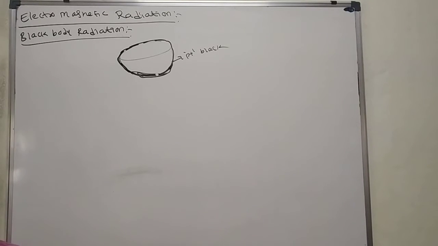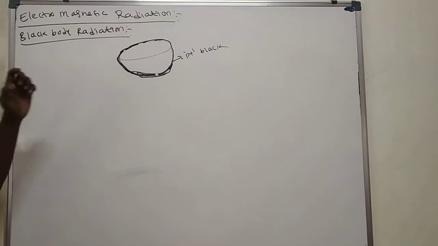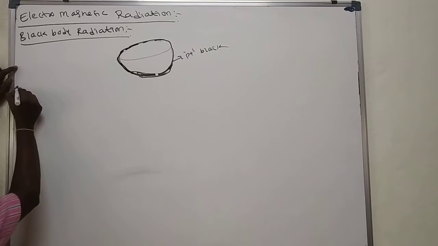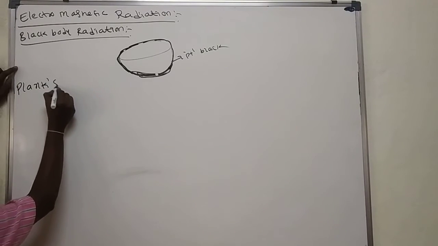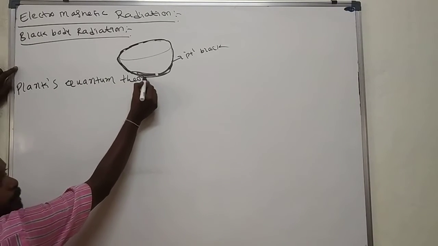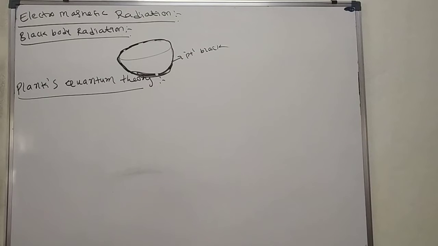The complete absorber, the perfect absorber and emitter, we simply call a black body. The radiation which evolves from a black body, we call black body radiation. This black body radiation is completely explained by one of the important theories that we call Planck's quantum theory.